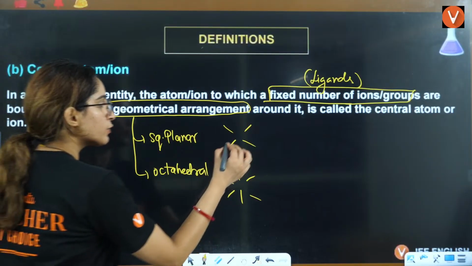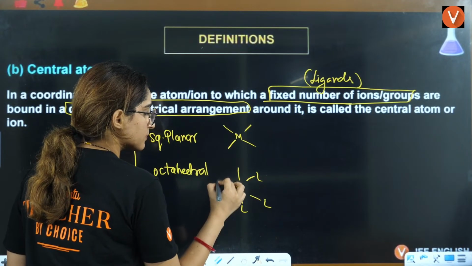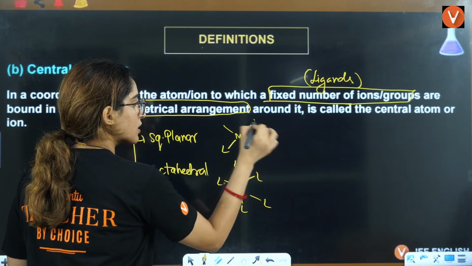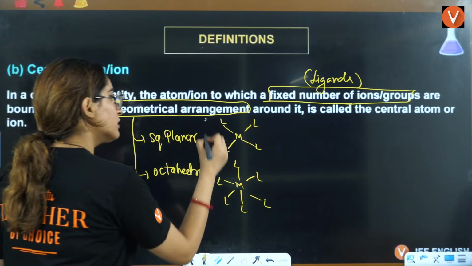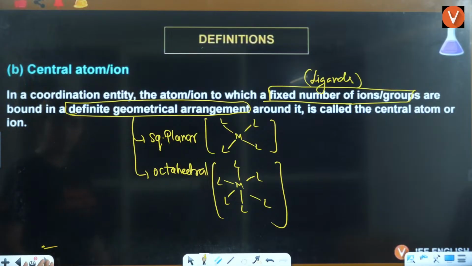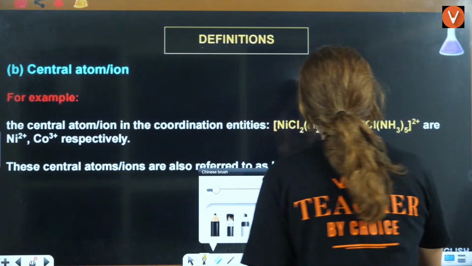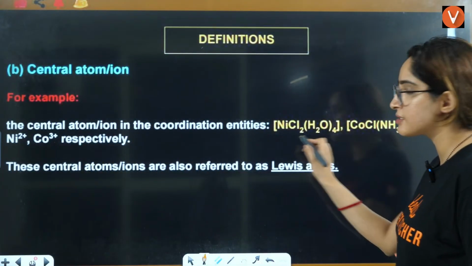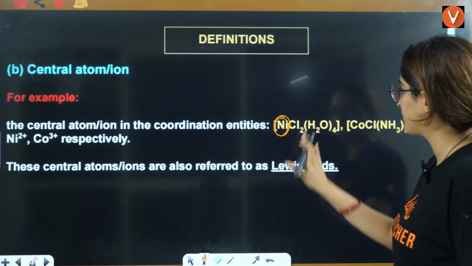So here you will have the metal and here you will have the ligands. So it is metal surrounded by the ligands in a coordination entity. Now, if you see what are the different central metal atoms here, in this complex, this nickel is the atom, right?